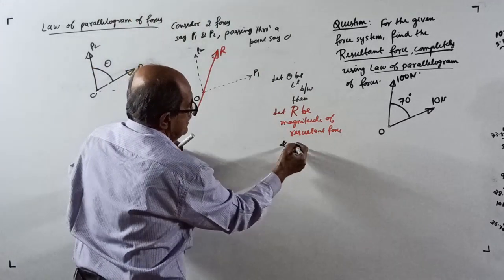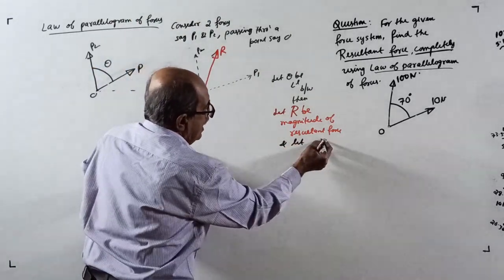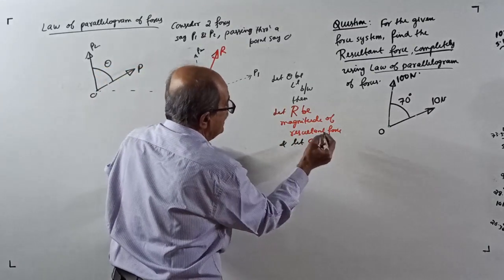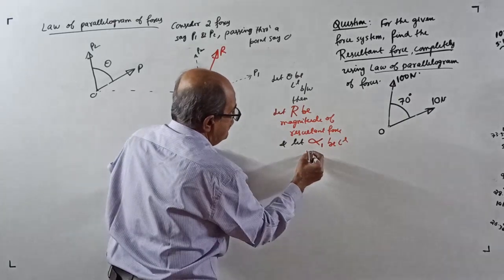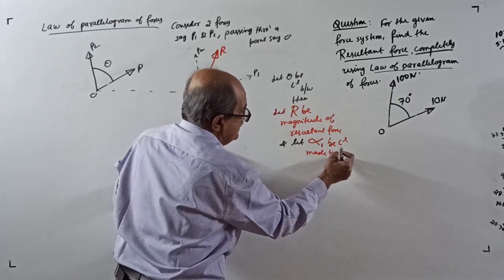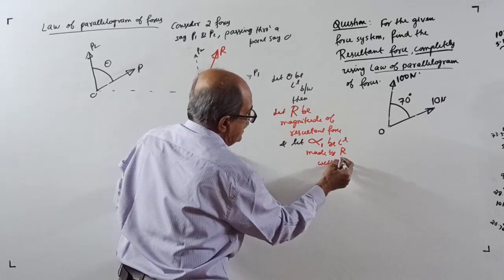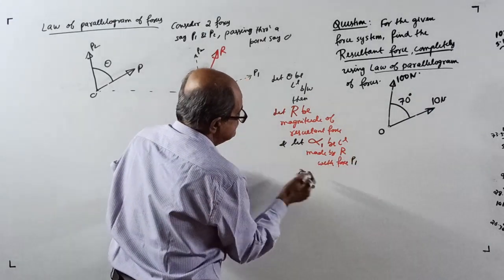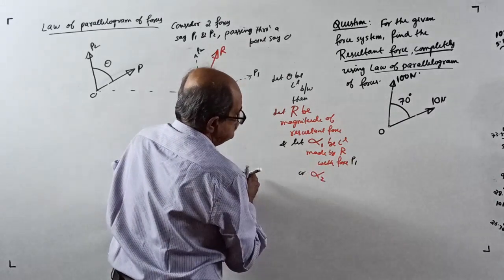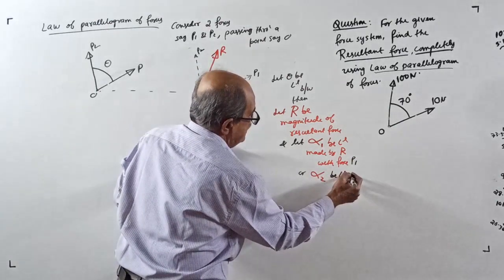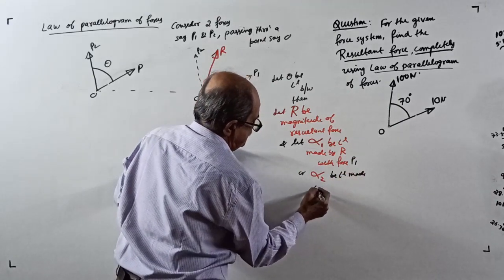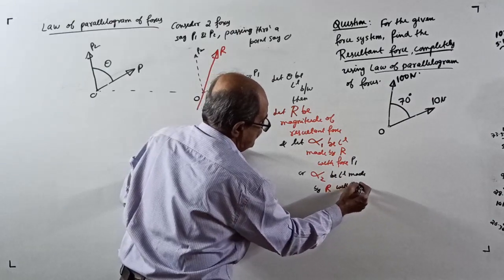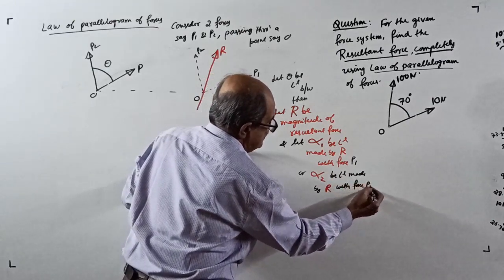And let alpha 1 be the angle made by the resultant R with force P1, or alpha 2 be the angle made by the resultant with force P2, as shown.